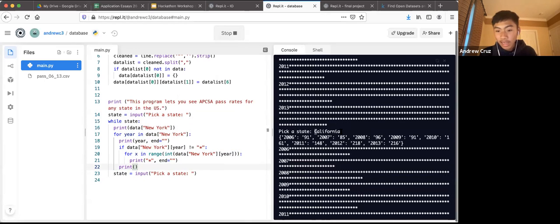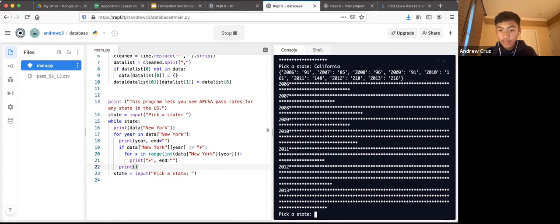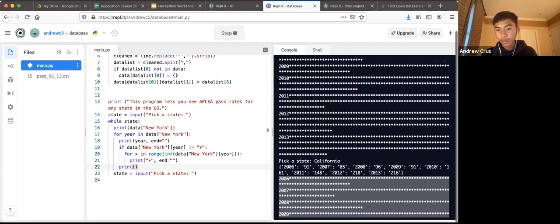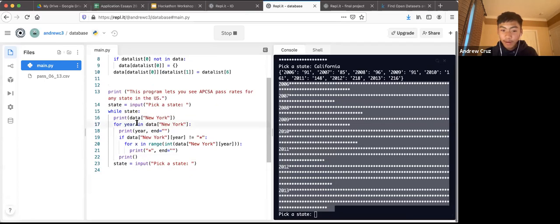So I asked the computer to print California, and it printed out some data, which is good. But this is also the same data for New York, which means that the program's not working properly because it printed out the same set of data for New York as California, which means we have to go back into our code and see why it's doing that.